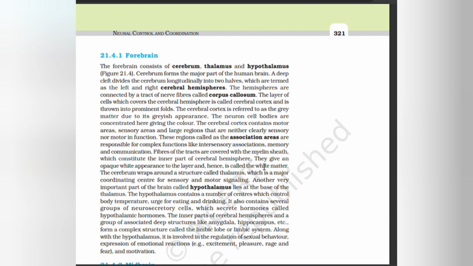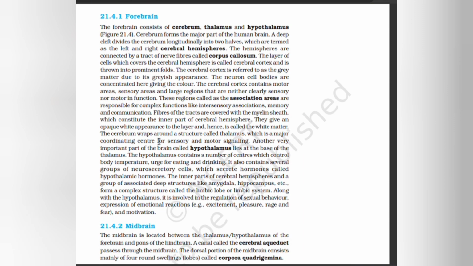Fibers of the tracts are covered with myelin sheath, which constitute the inner part of the cerebral hemispheres. They give an opaque white appearance to the layer, hence called the white matter. The cerebrum wraps around a structure called thalamus, which is a major coordinating center for sensory and motor signaling. Another very important part of the brain called hypothalamus lies at the base of the thalamus.